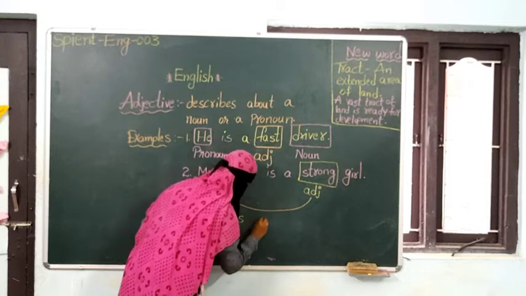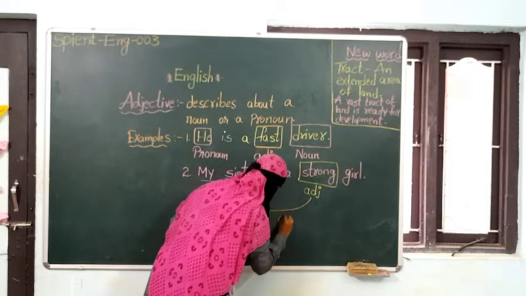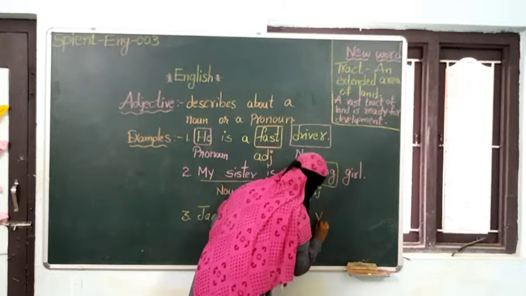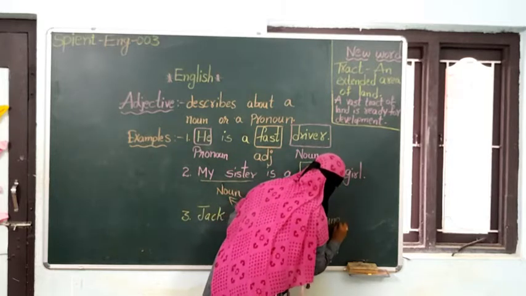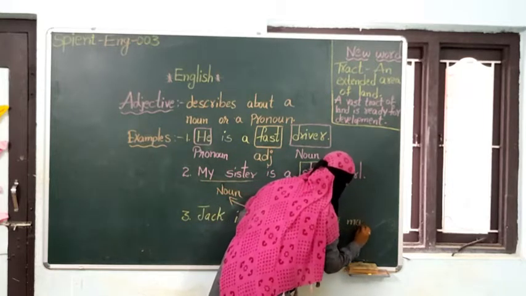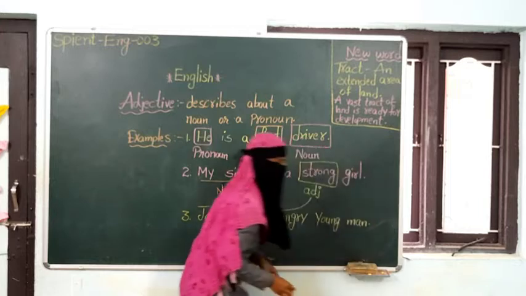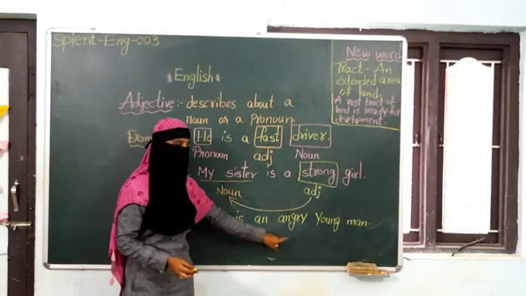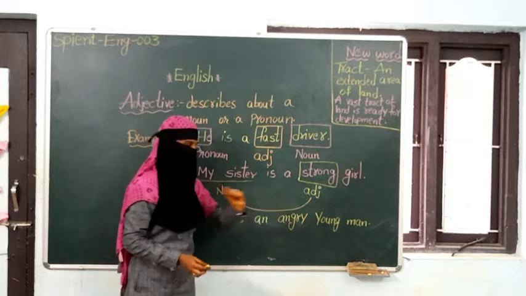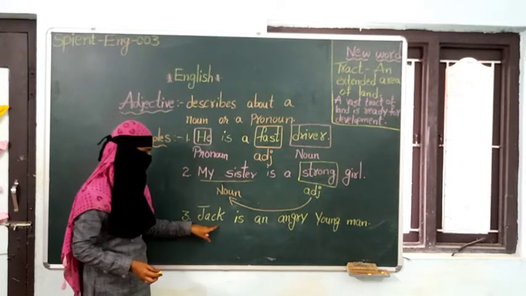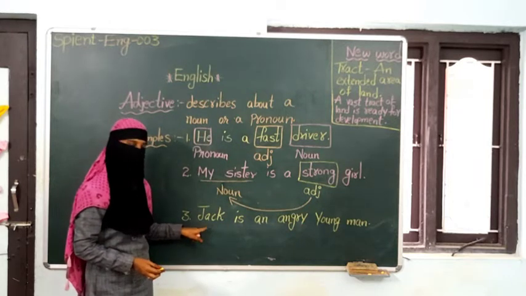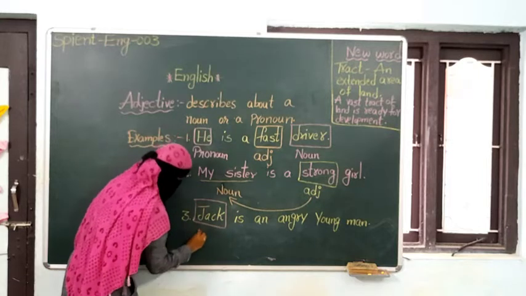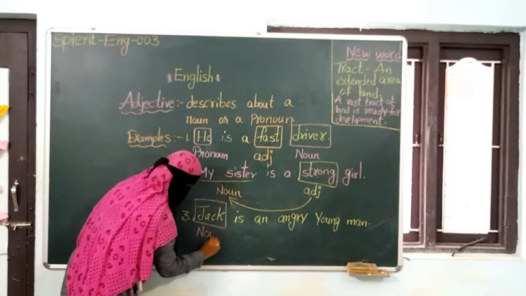Jack is an angry young man. What is Jack here? In this sentence, Jack is the noun, the name of a person, right?